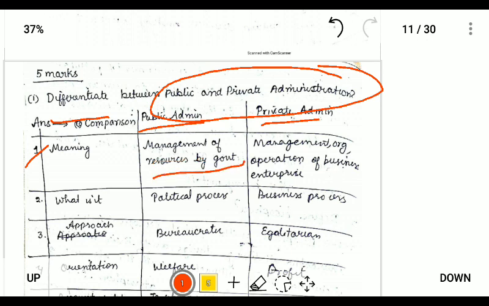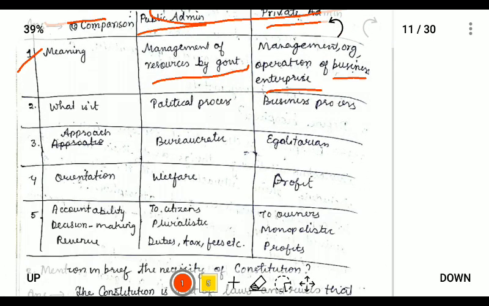and private administration is run by business enterprises. Public administration is a political process, and private is a business process. The approach is bureaucratic for public, and egalitarian for private. Egalitarian means equal in terms of rank. So orientation means welfare for public administration, and for private it is profit motive.